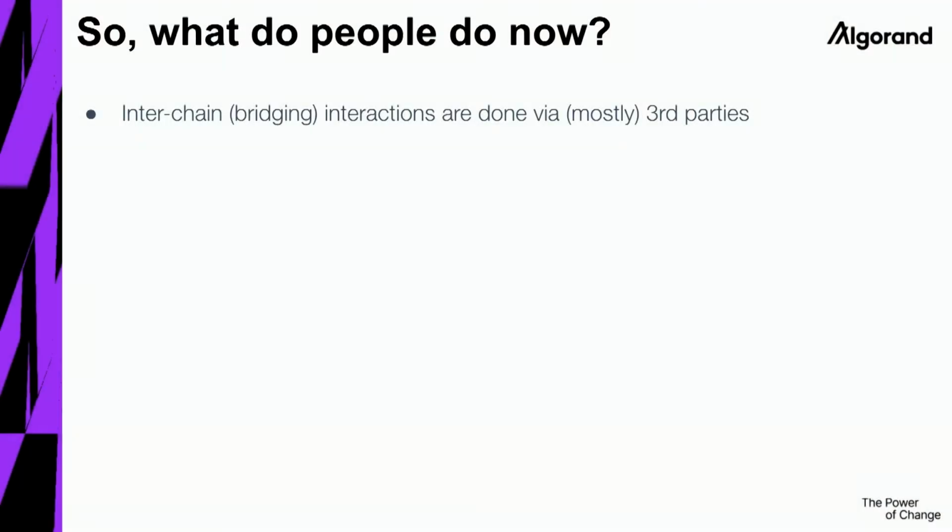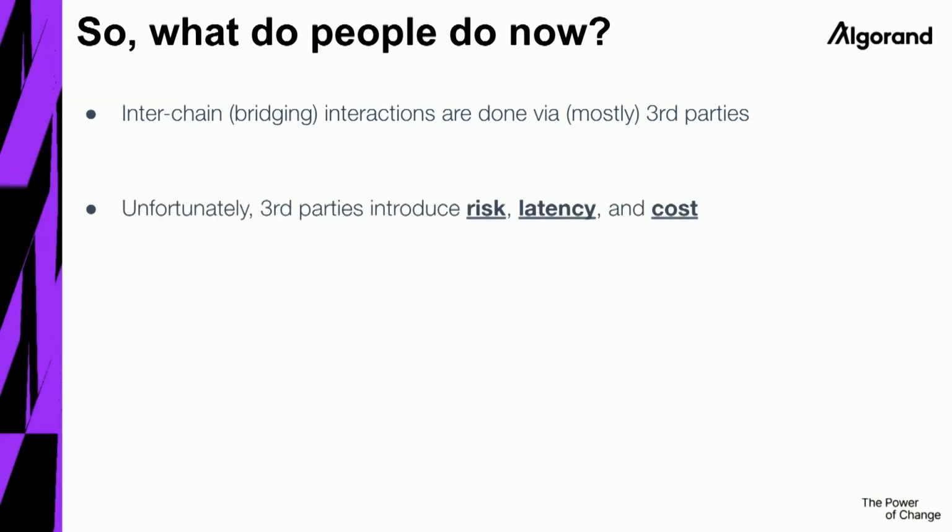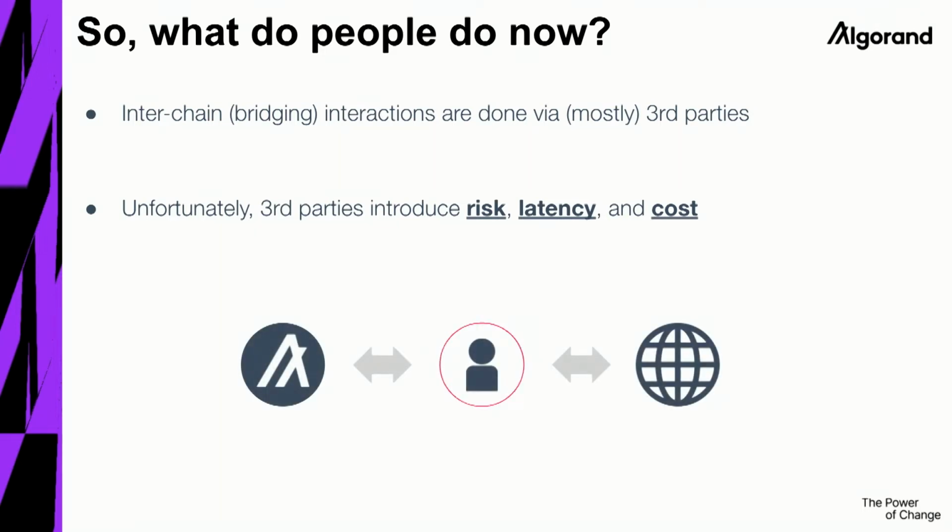So that's the problem, but clearly there are some solutions out there, and people found a way around it. We all know that every interchain transaction, essentially bridging, is done mainly by third parties. And this is a problem because third parties usually introduce risk, latency, and cost, which are exactly the things we tried to avoid when we started playing with blockchains and building this great thing. It's like this guy in the middle, which we don't like.